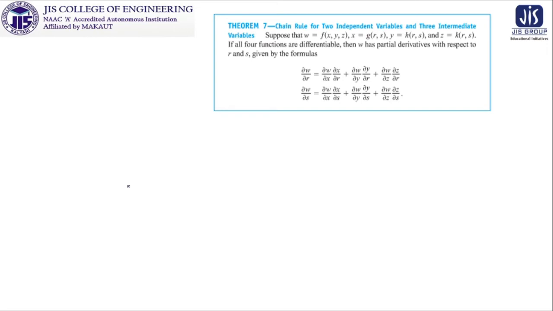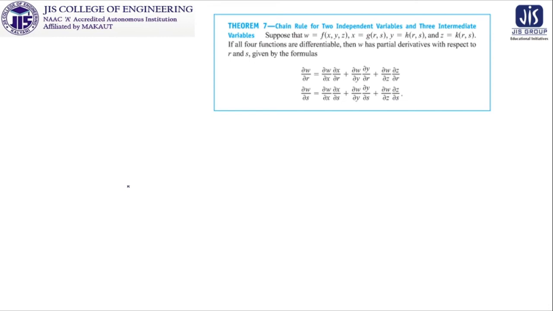Is there any interrelationship of the independent variables or not? Because in the previous cases you see that w is a function of x and y, where x is a function of t and y is a function of t. So x and y are related. Now what this theorem tells us is the chain rule for 2 independent variables and 3 intermediate variables. So the number of independent variables is 2, but the intermediate variables are 3.